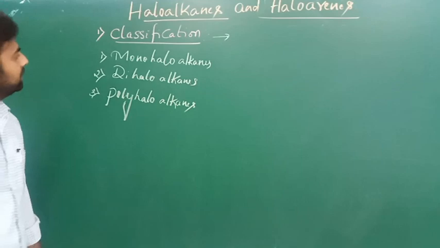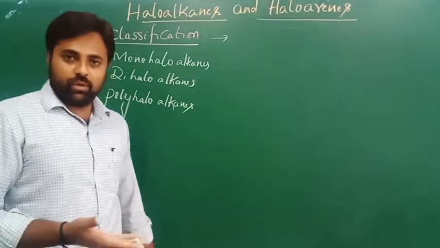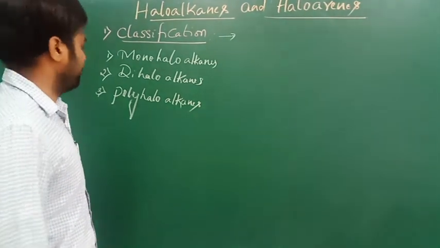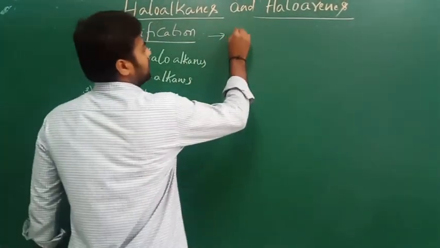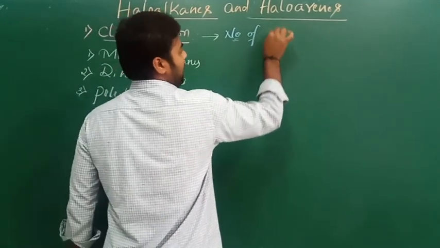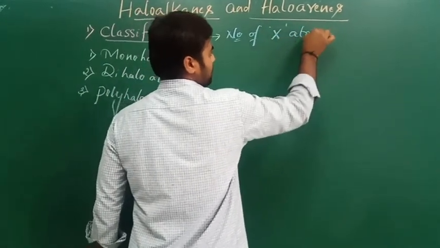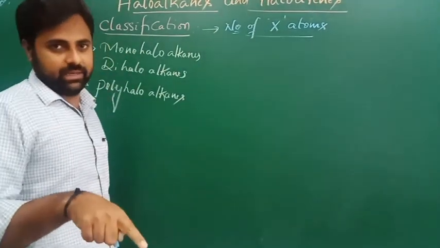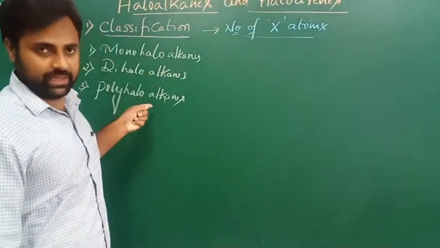On what basis are we going to classify these three haloalkanes? Of course, on the basis of the number of halogen atoms. Based on the number of halogen atoms, we are going to classify these three types.